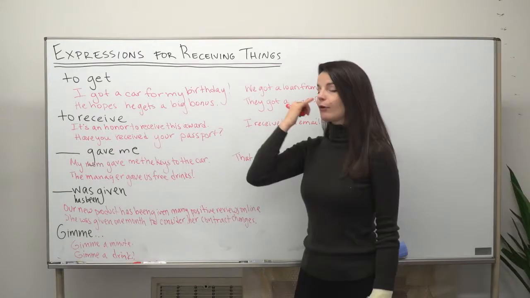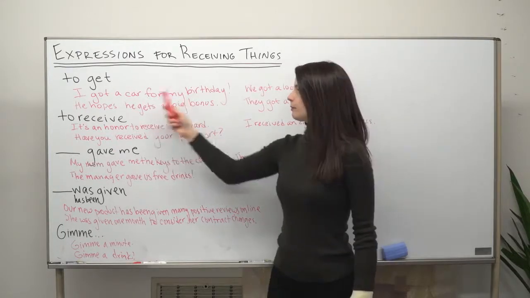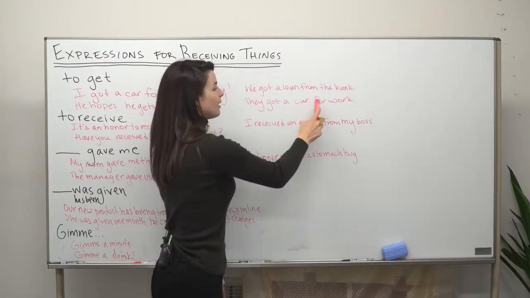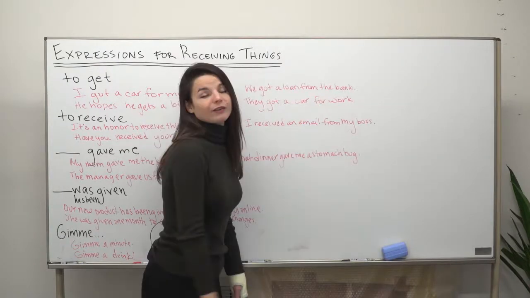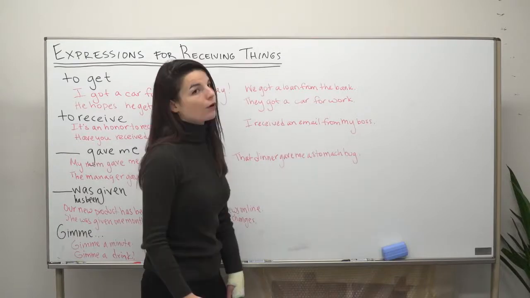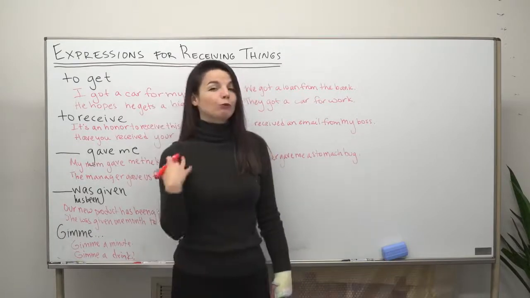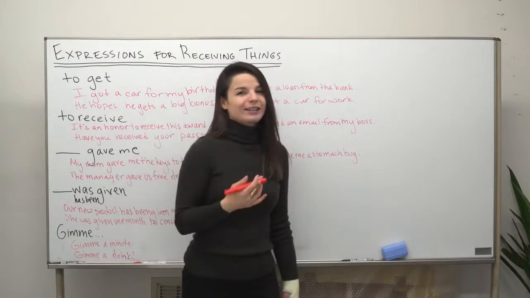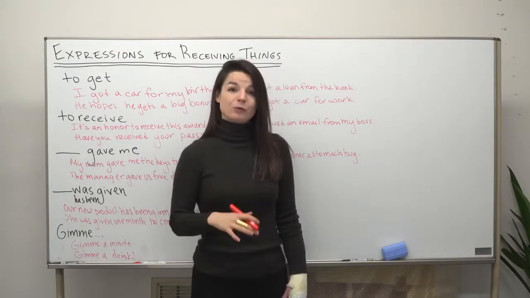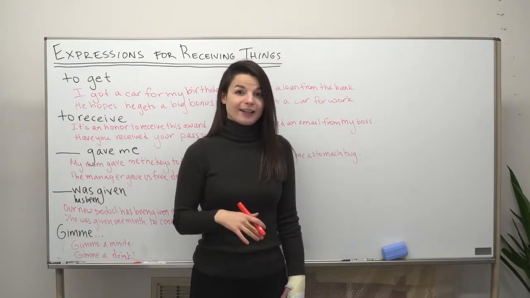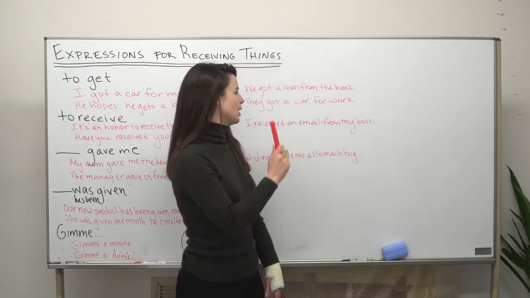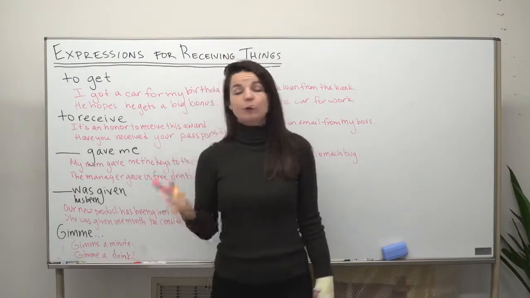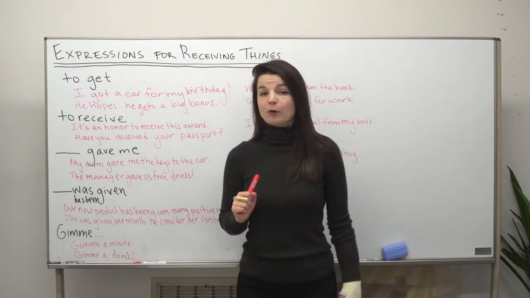This is showing the reason the person received the car. This one is showing the future use of the car. So they're both showing a reason for something. But is it past tense? Is it future tense? You kind of have to look at the situation to understand that part. So those are a few examples with the verb get, or past tense got in this case. We'll go on to some more complex examples later.